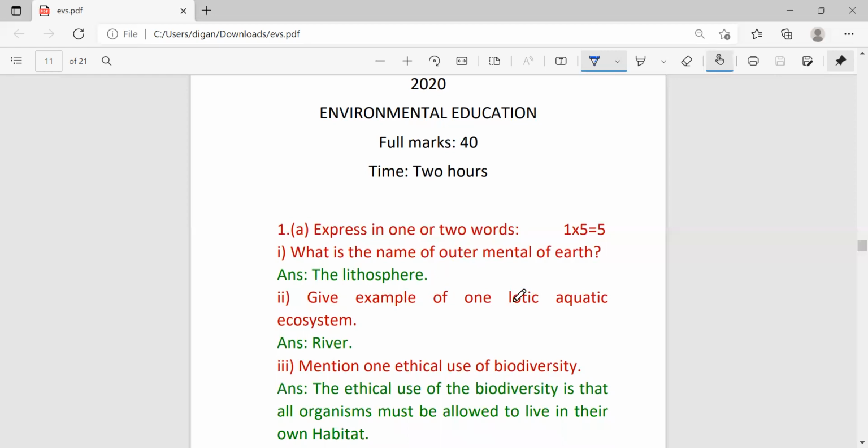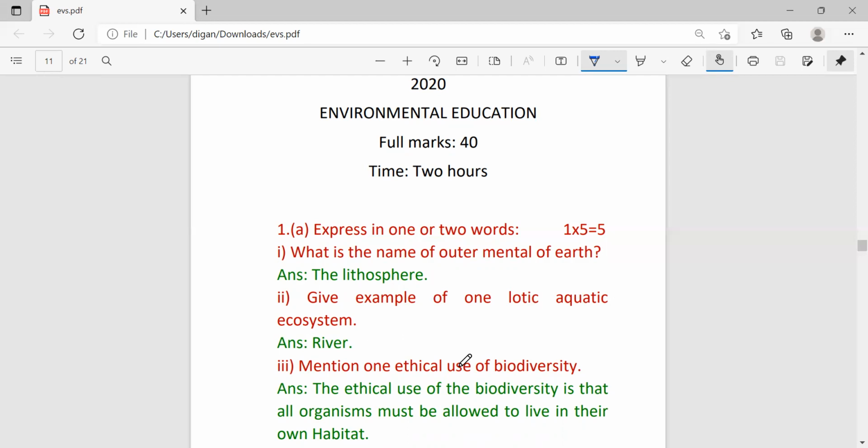Give an example of one lotic aquatic ecosystem. So what is lotic and lentic? In my previous video I have discussed lotic means the flowing water system. So flowing water system, you have to write here one example only. So you can write the example of river. Suppose example of stream also comes under this. Since you have to write one example, so you write river.